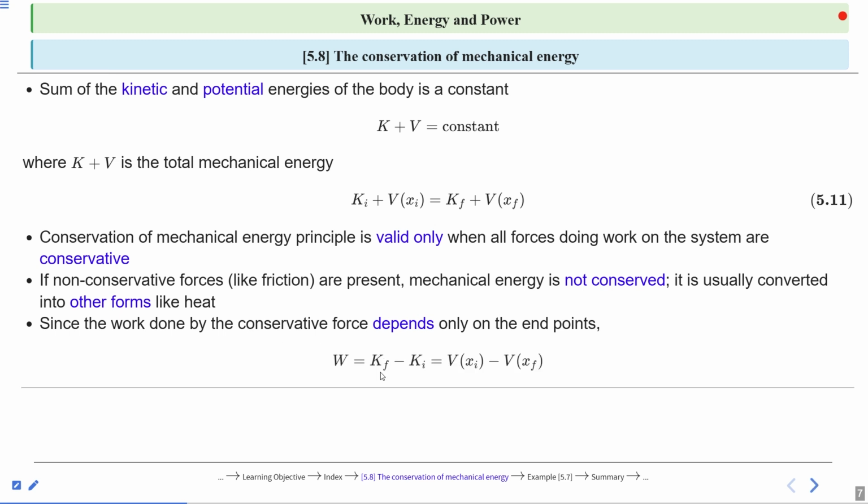Mathematically, work done is equal to the change in kinetic energy, final kinetic energy minus initial kinetic energy. Or we can say, minus the change in potential energy, so potential energy at xi minus potential energy at xf.